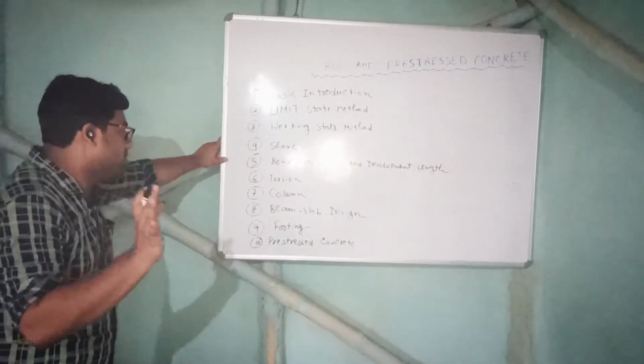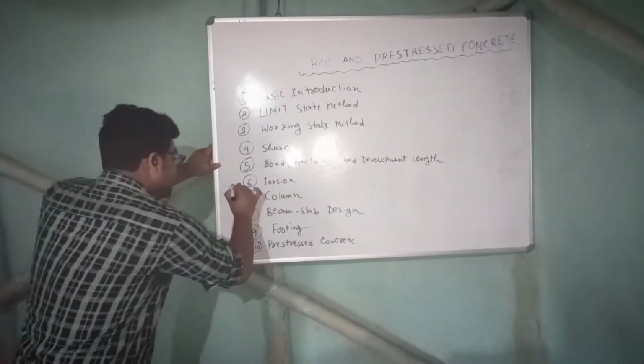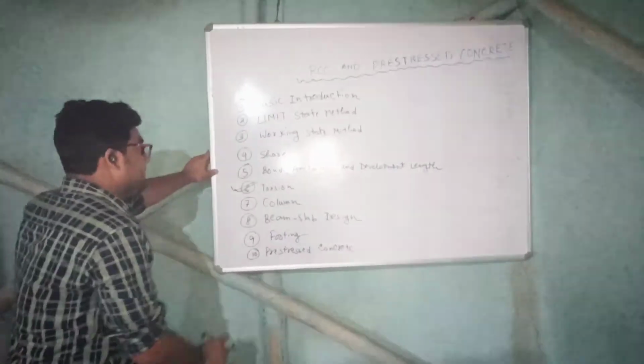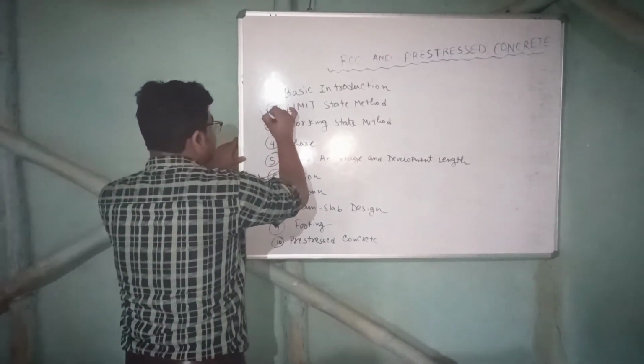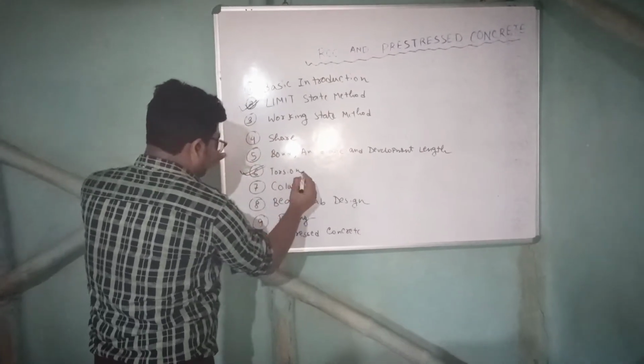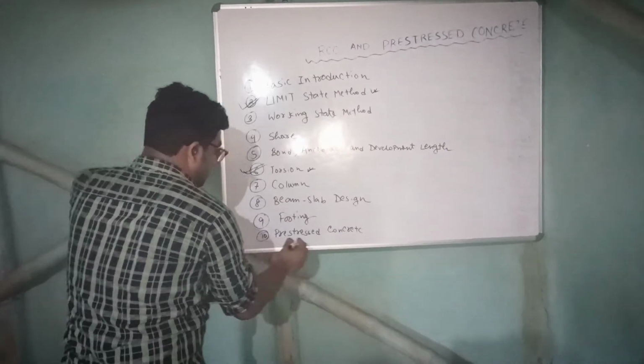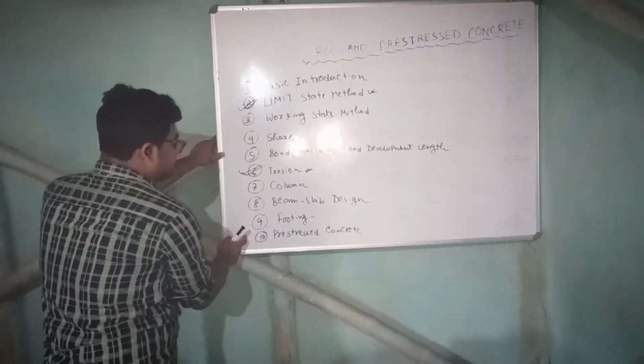If I compare from competitive exam perspective, then I will say torsion is a very important chapter. Right, every chapter is very important. That is, limit state is very important, and MCQ questions mainly come from this and this one. Then this is also mainly for MCQ.